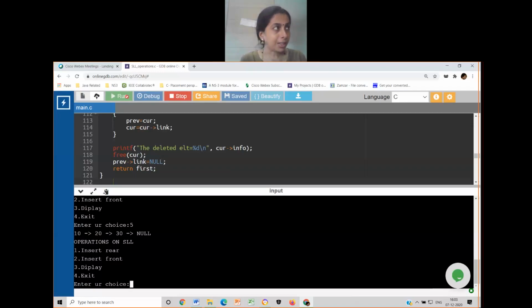Case 5 indicates the display. 10, 20 and 30 are the ones that are available as part of the singly linked list. Now I will write 3 as a choice. Case 3 is for the delete. Deleted element is 30. Let me give 5 as the choice. 5 indicates the display. So it has to be 6 or 7.